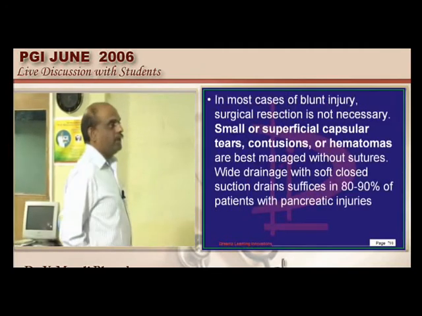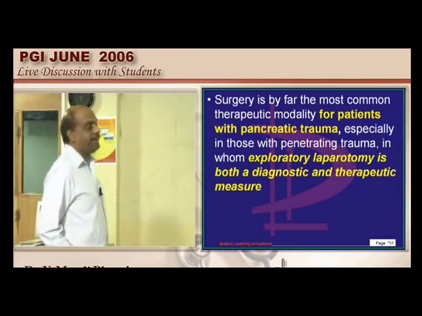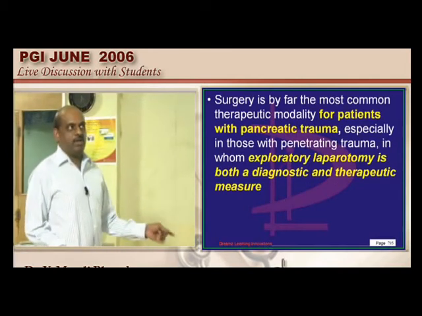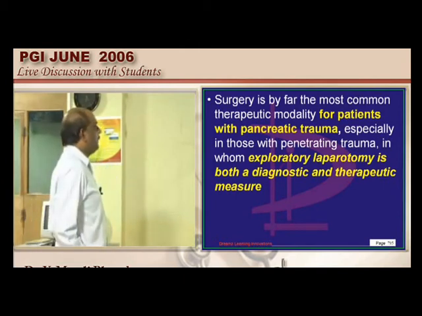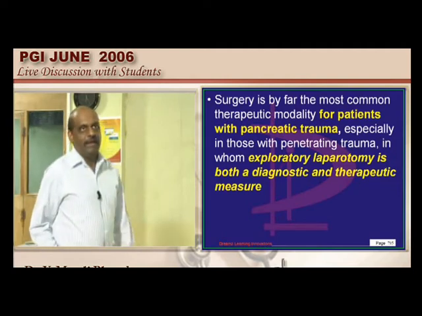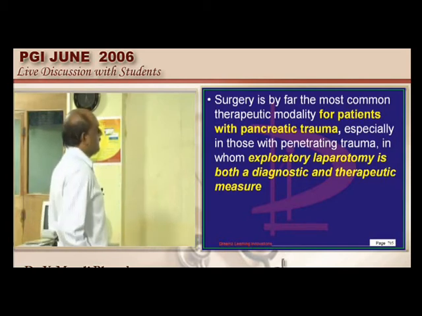But if at all surgery is required, for those who have a penetrating trauma, then you need to do exploratory laparotomy, which helps both as a diagnostic and therapeutic maneuver, drain away the retroperitoneal hematoma around the pancreas and try to repair the ductal injury, and if required a part of the pancreas needs to be resected. They all need to be basically done.